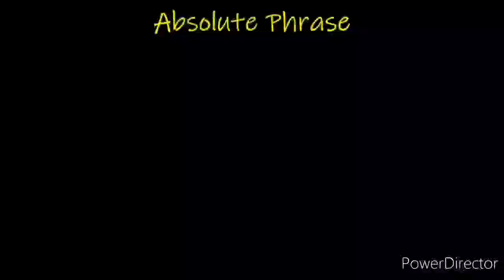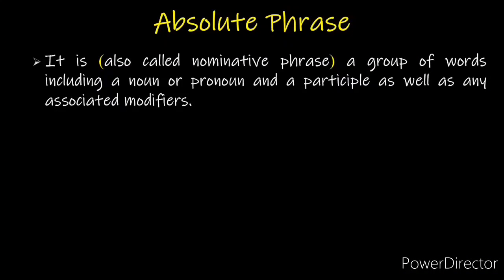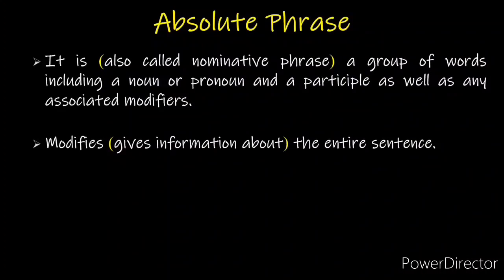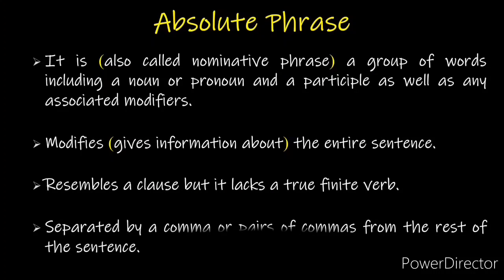Absolute phrase. Absolute phrase, also called nominative phrase, is a group of words including a noun or a pronoun and a participle as well as any associated modifiers. An absolute phrase modifies or gives information about the entire sentence. It resembles a clause, but it lacks a true finite verb. It is separated by a comma or pairs of commas from the rest of the sentence.